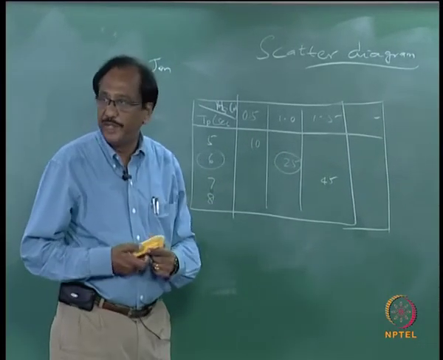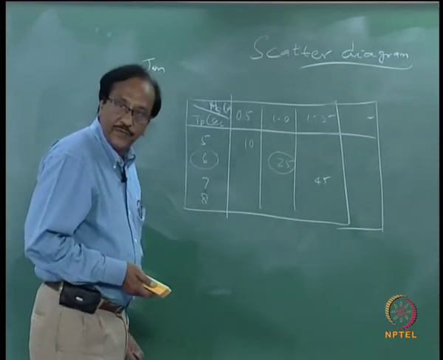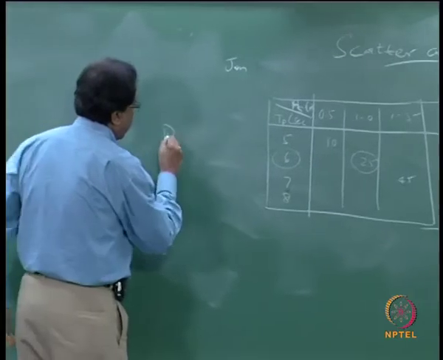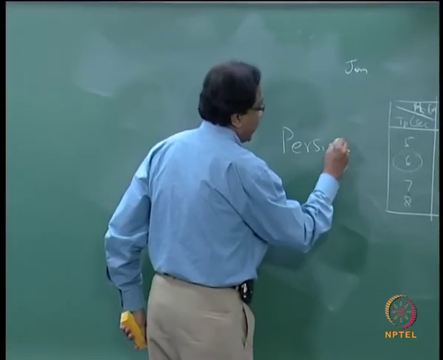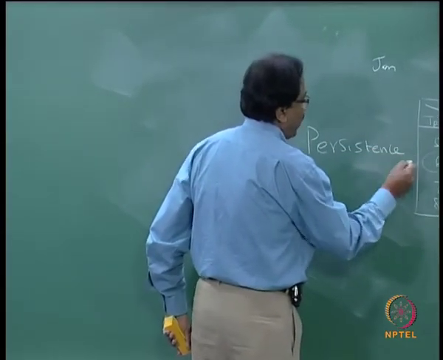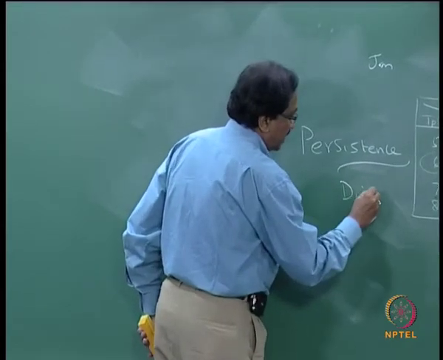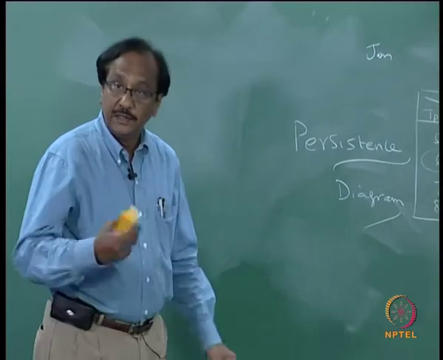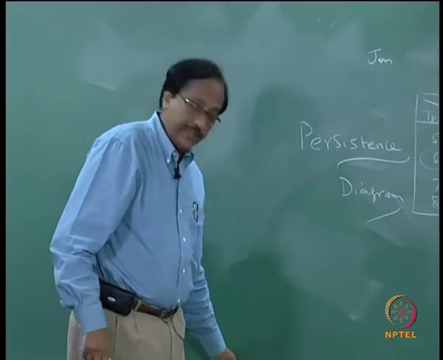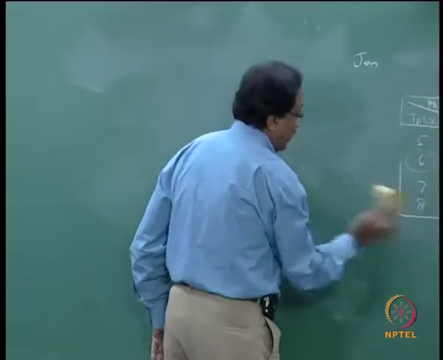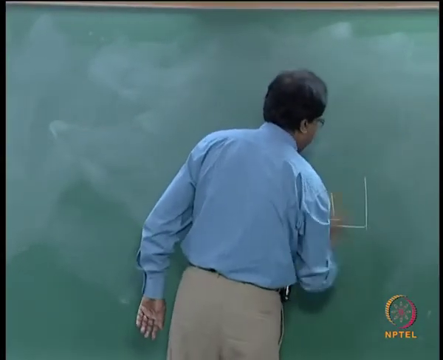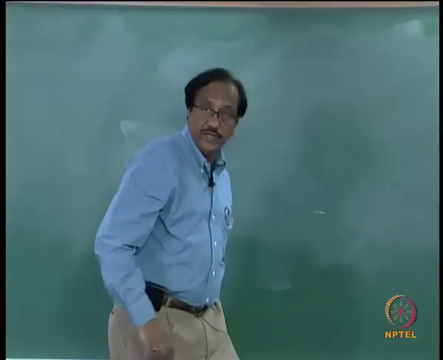This kind of information is very useful for the design of structures. In addition, there is also what is called the persistence diagram. So you have to look for how long a storm can last in a particular location. This is also important, and this is also being used. Okay, I think I will stop with this, and then we will see in the next class.